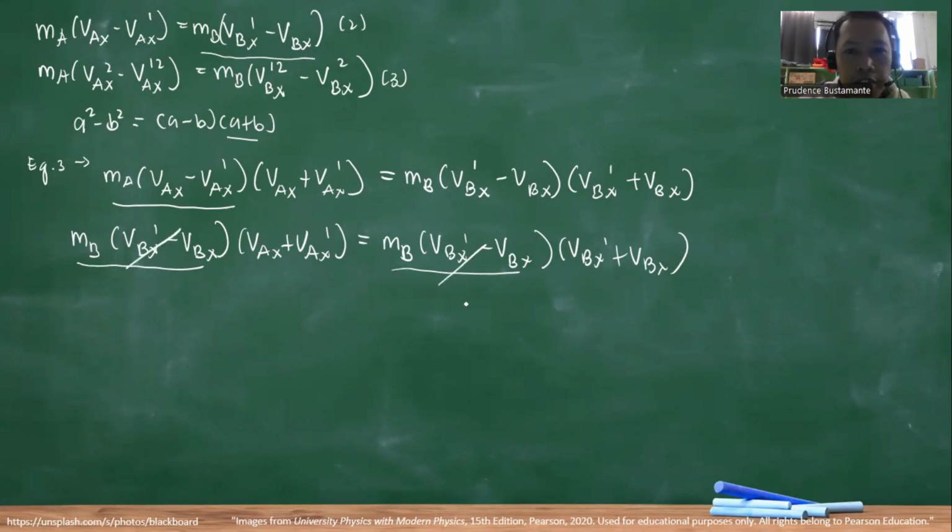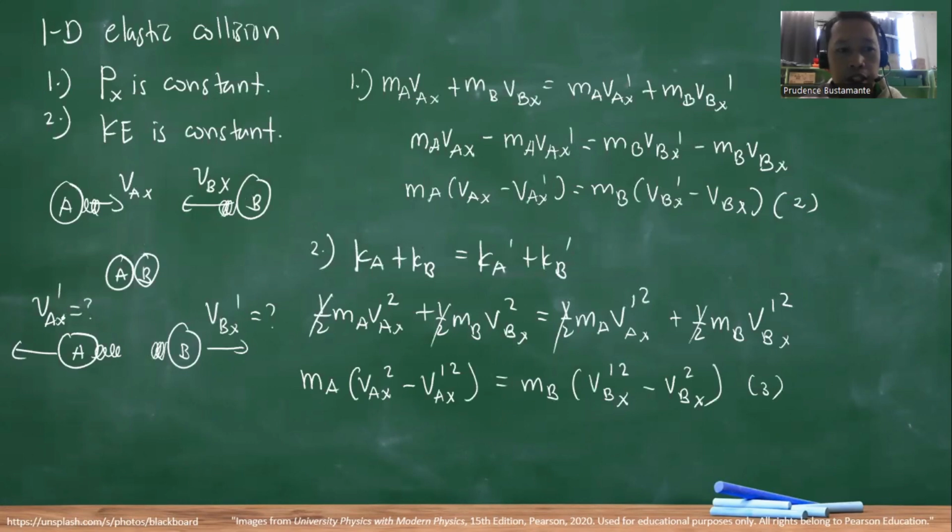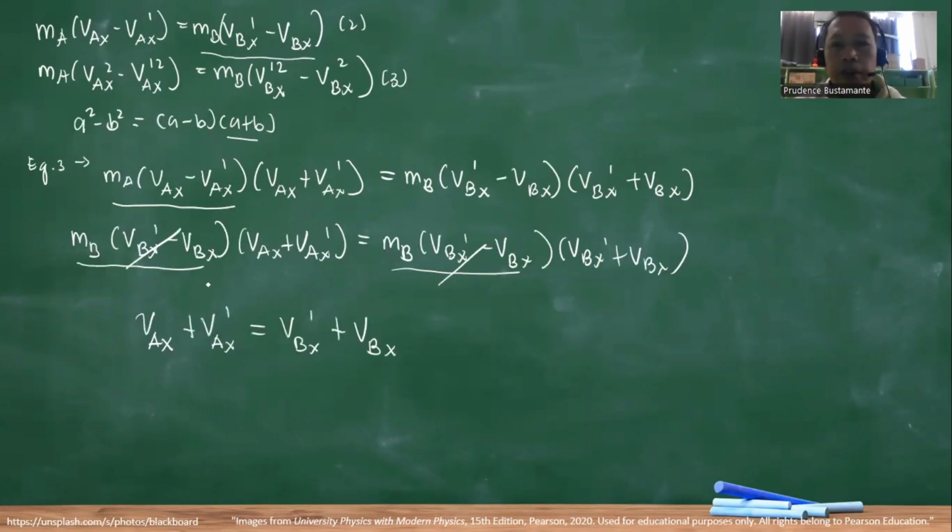Okay, we are left with the very important equation where the initial velocity of A plus the final velocity of A is equal to the final velocity of B plus the initial velocity of B. Actually, if you want to get a formula for A and B, you can get it using this equation here, equation 4.